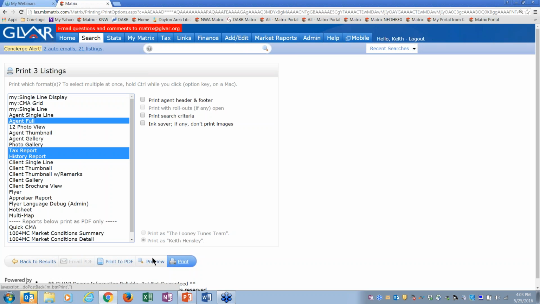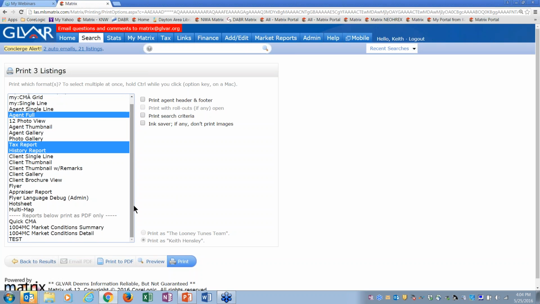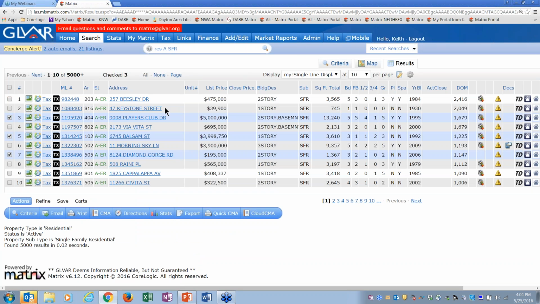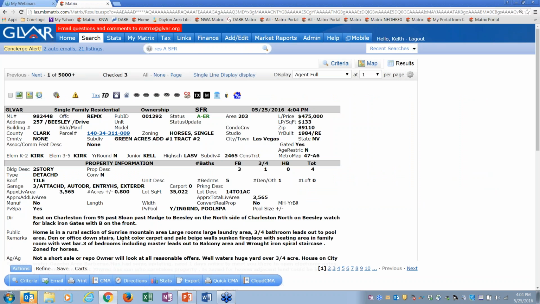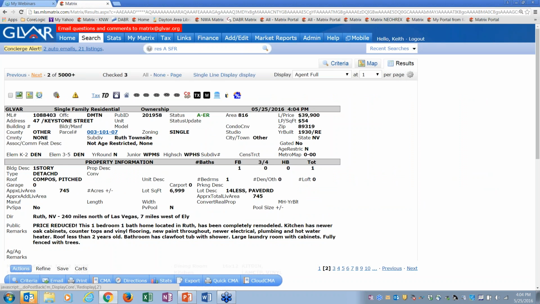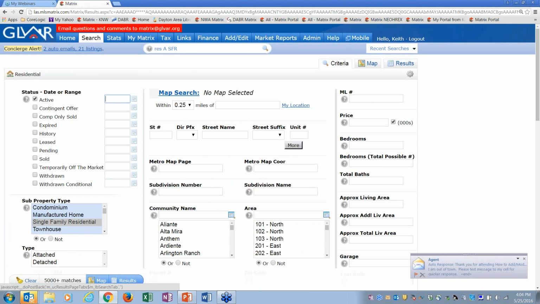Or there's two print buttons. I would use them both. See how it looks when you print this way, and see how they print that way. And then you can have your banner turned on here too. For the appraisers, we do have the 1004 market summary conditions down here, the MC reports. You can customize and create your own grids. We have videos on that. We'll probably talk about that one in some of our other classes too. Here you can change it and go to the full view right here and look at these listings in a full view and so forth there.